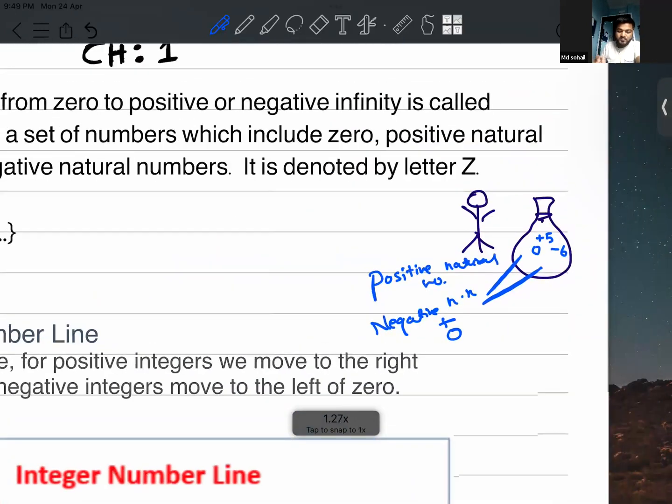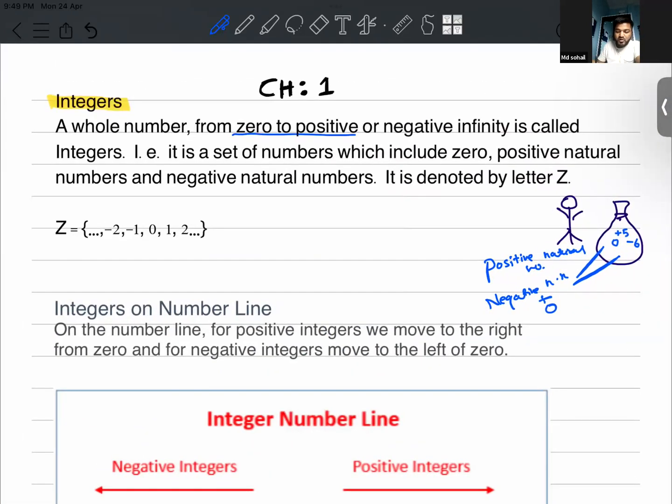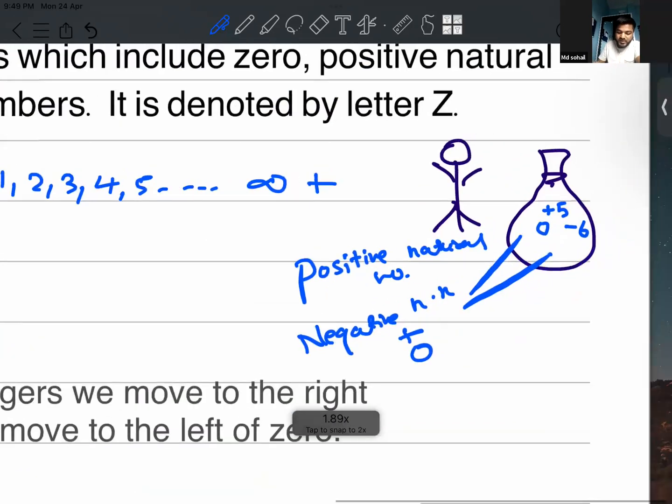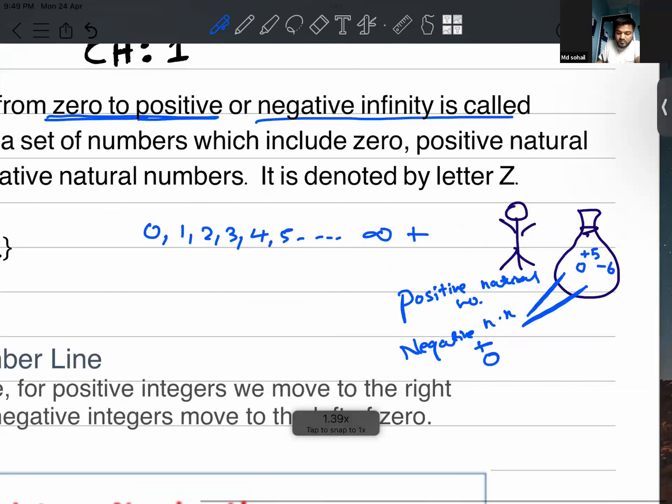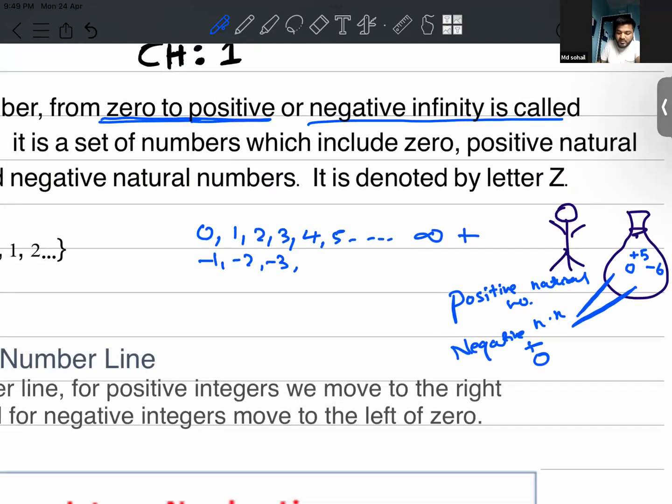So what can we say? Whole numbers from 0 to positive or negative infinity are called integers. So they are all the positive numbers from 0, like 0, 1, 2, 3, 4, 5 up to infinity, plus negative numbers like -1, -2, -3, -4 up to infinity.